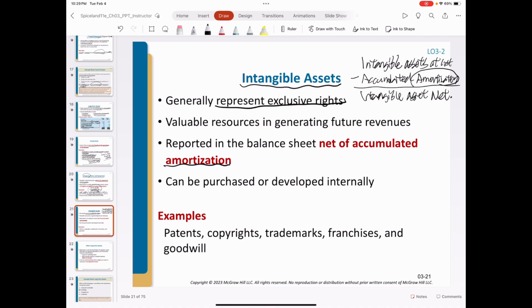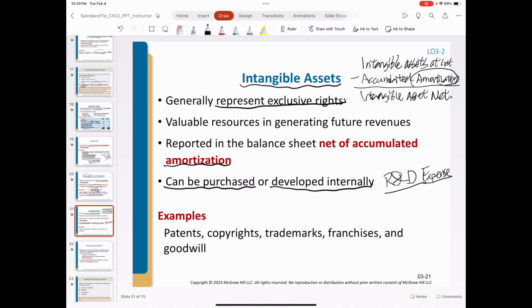These assets usually are purchased externally. For the internally developed intangible assets, the US GAAP has more conservative accounting treatment. Most expenditures companies spend on developing intangible assets are recorded as expenses, like research and development expense.